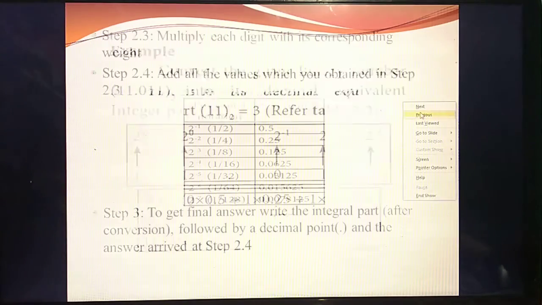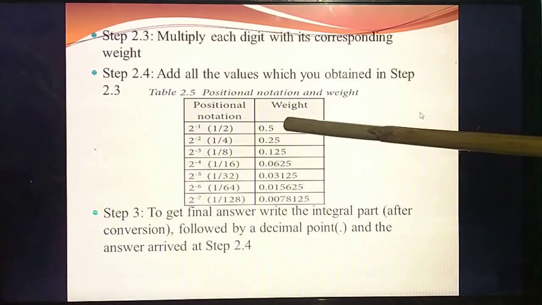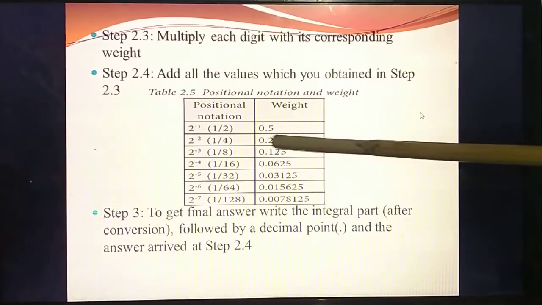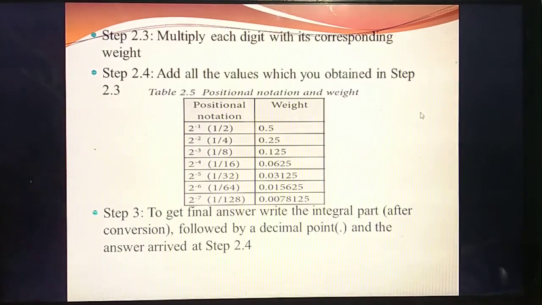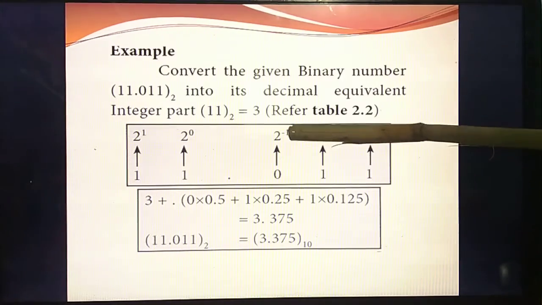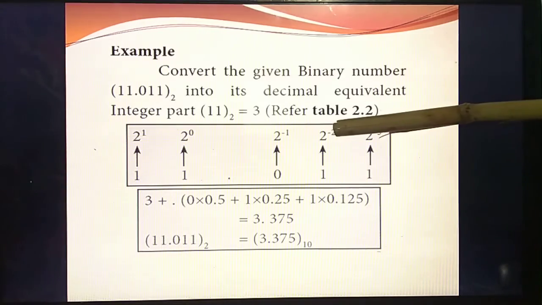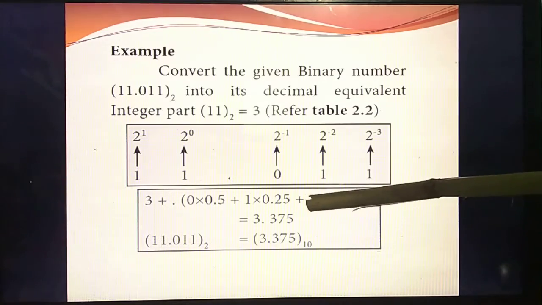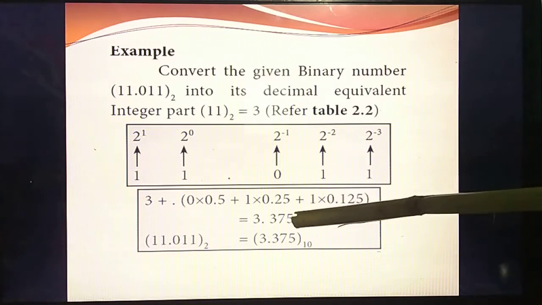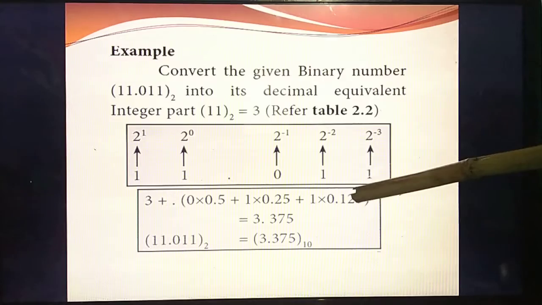From the table only you are writing the value. 2 power minus 1 is 0.5, 2 power minus 2 means 0.25, 2 power minus 3 means 0.125. So substitute those values: 0 into 0.5, plus 1 into 0.25, then 1 into 0.125.